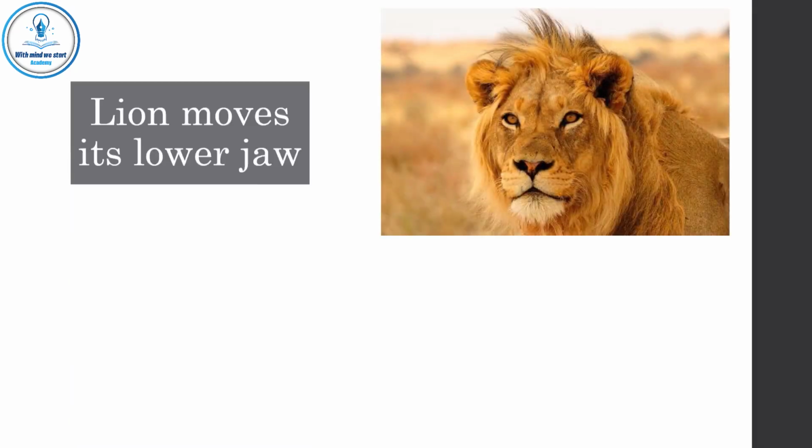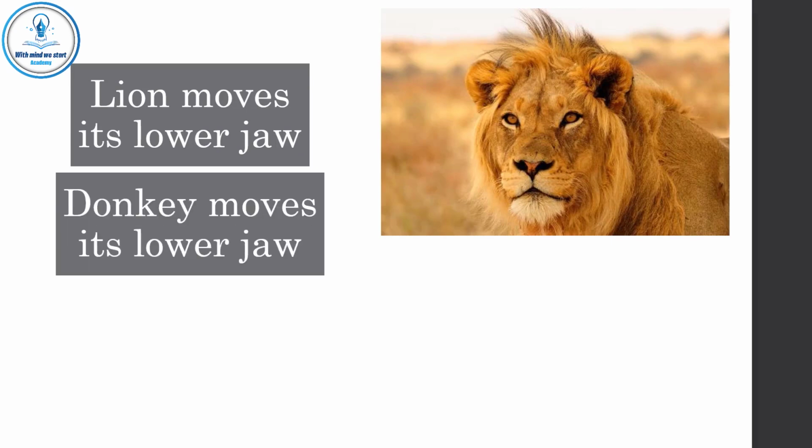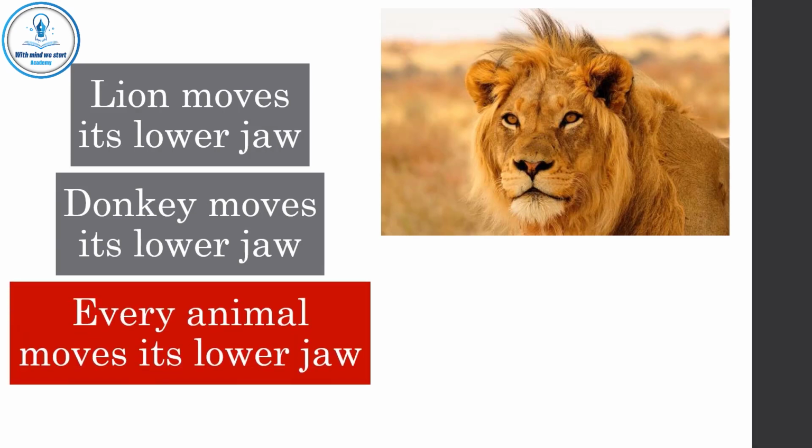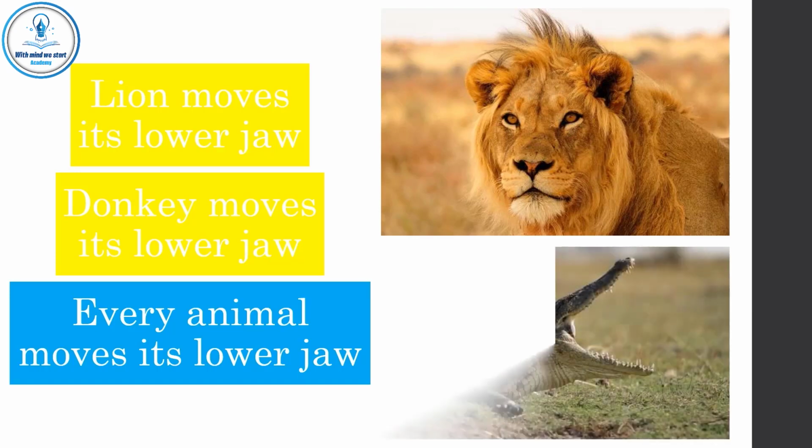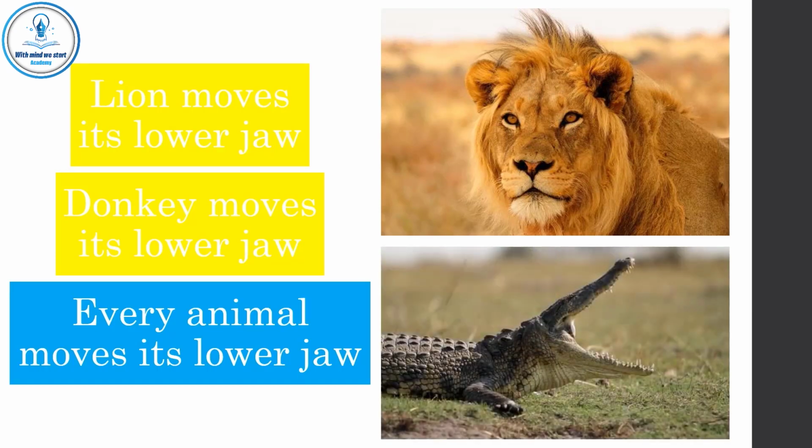Let's look at some examples of induction. Lion moves its lower jaw. Donkey moves its lower jaw. Giraffe moves its lower jaw, and so on. So, every animal moves its lower jaw. These are special premises, and this is a general conclusion. So, this is an induction. The conclusion is uncertain. It may be wrong. In fact, this conclusion is wrong, as a crocodile moves its upper jaw.